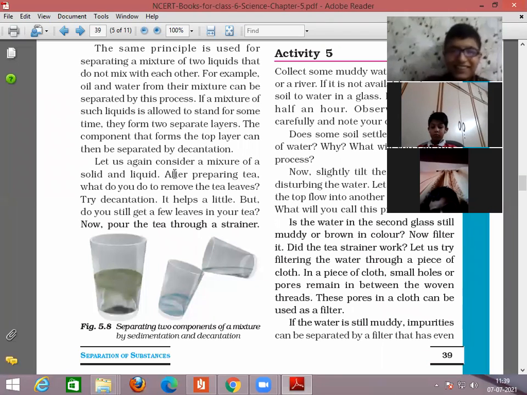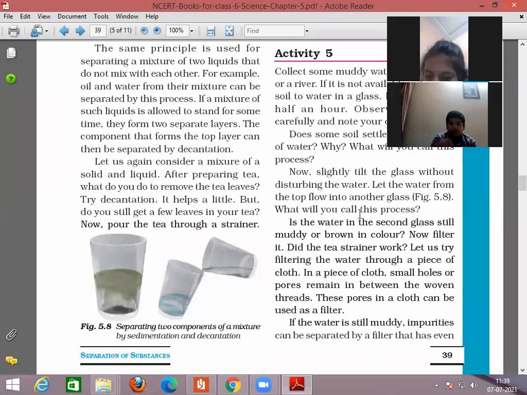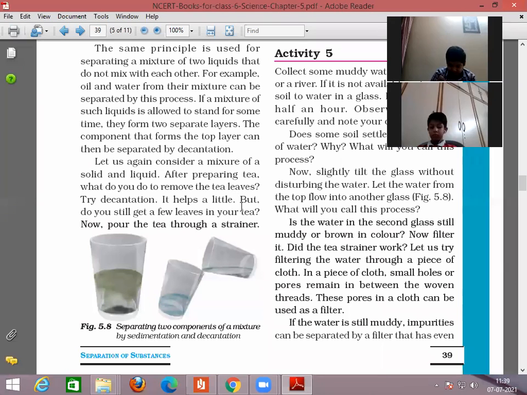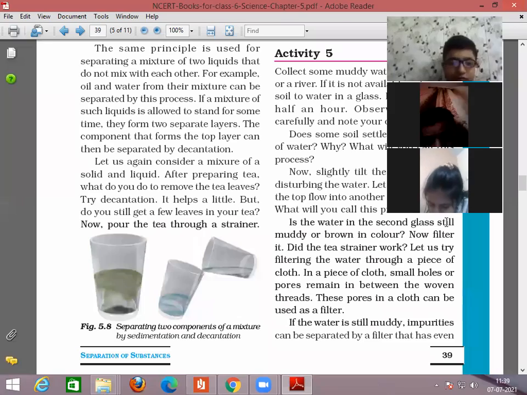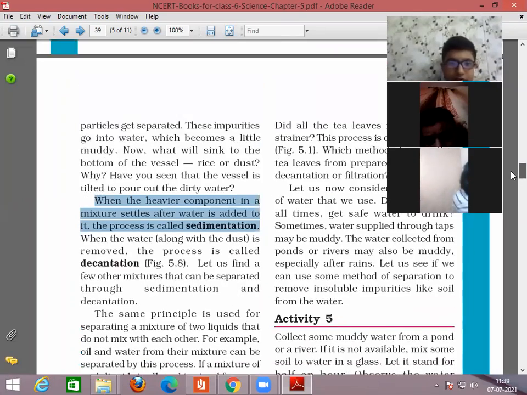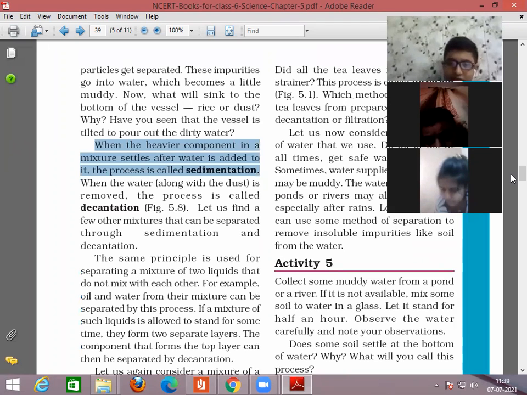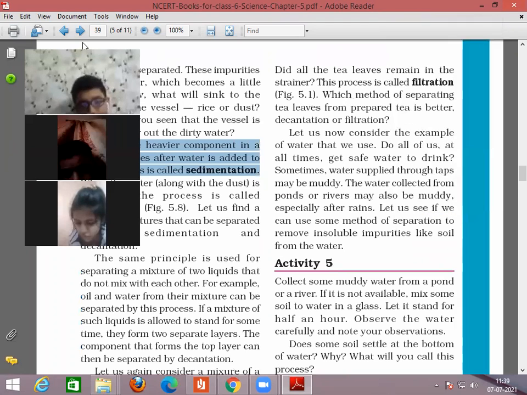Let us again consider a mixture of a solid and a liquid. After preparing tea, what do you do to remove the tea leaves? Try decantation. It helps a little. But do you still get a few leaves in your tea? Now pour the tea through a strainer. Did all the tea leaves remain in the strainer? This process is called filtration.